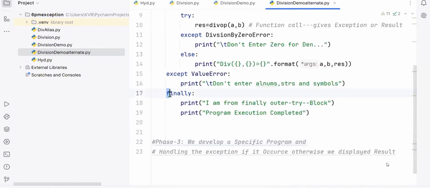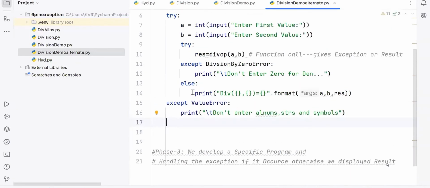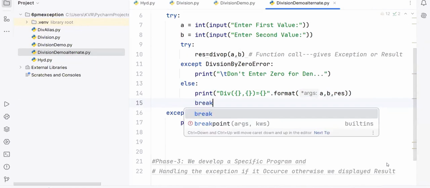This is the finally block. If you want, you can eliminate this finally block also. Why? I don't need it because I don't have any resources. If a result is coming, what to do? I need to stop. What will I write here? I will write break.